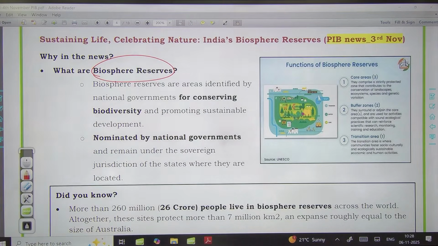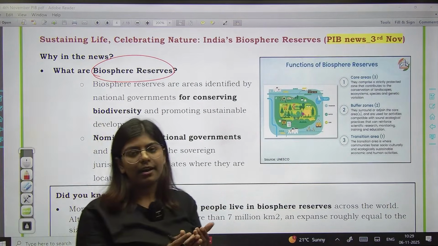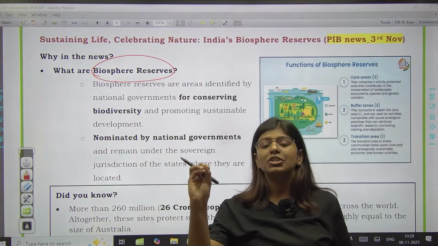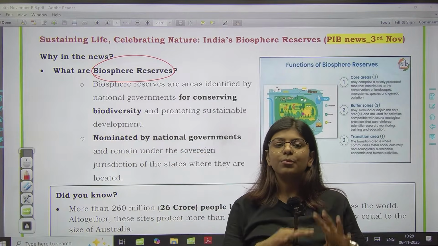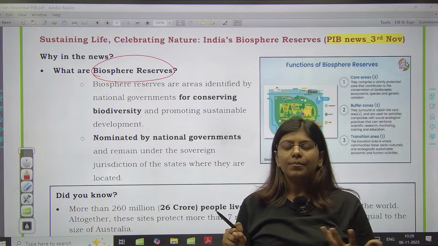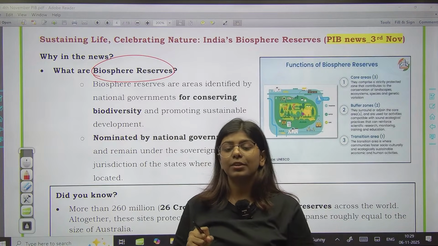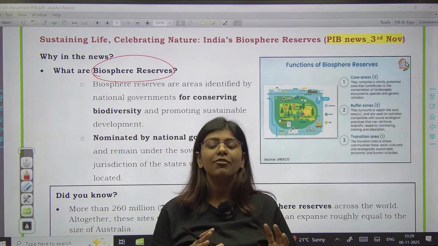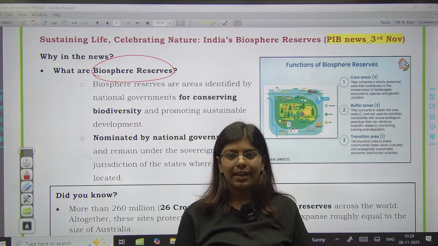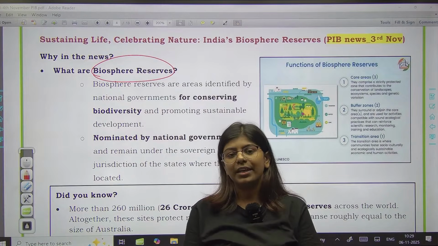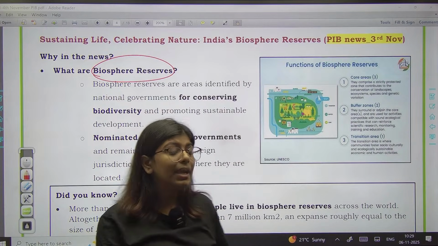Don't worry. Now here biosphere reserves are very important places. They are protected areas, and they are identified by the national government. Okay, जो भी आपकी central government रहती है वो इसे identify करती है. जो आपके biosphere reserve होते हैं, they are protected areas जहाँ पे basic idea रहता है that we can have a mutual relationship between wildlife and humans. So wildlife and humans can coexist peacefully. That is the basic idea of having the biosphere reserve.